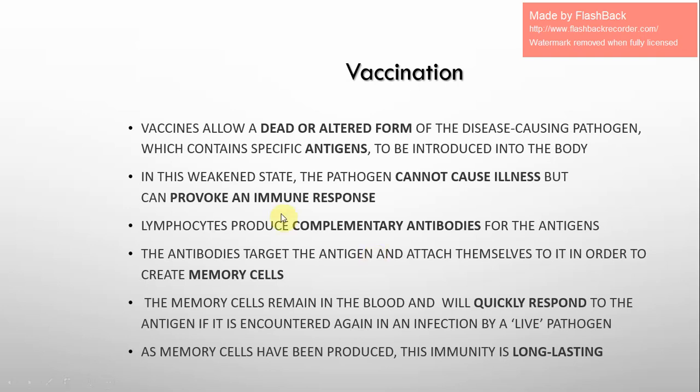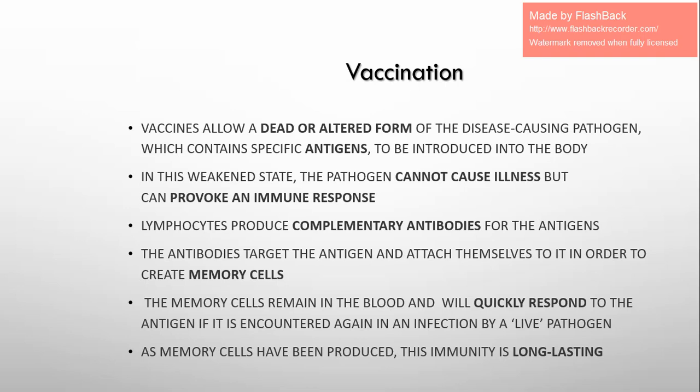So lymphocytes produce the complementary antibodies, or the specific antibodies, against this antigen, and now they multiply, and we have now memory cells. These memory cells circulate in the body for a long time, or they stay for a long period of time.